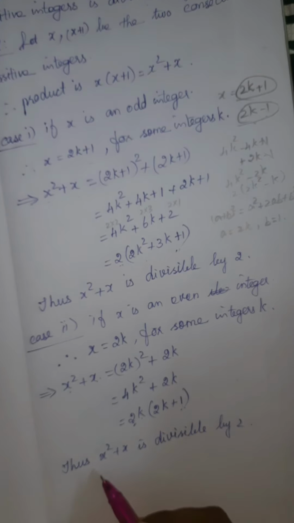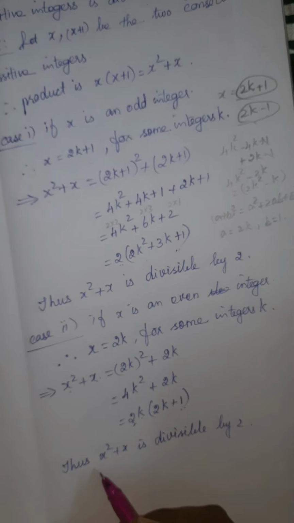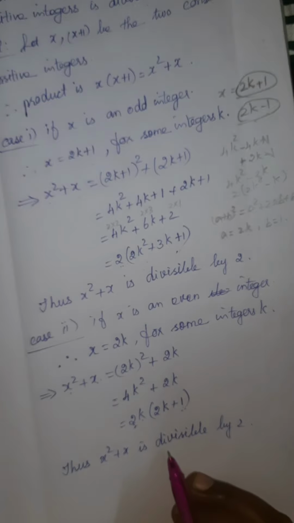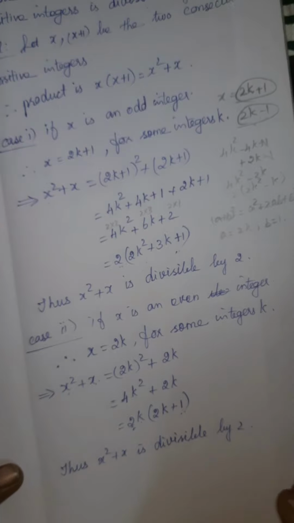If the first number is odd, we are getting the product is divisible by 2. If the first number is an even number, that also we are getting the product is divisible by 2. So in both the cases we got that answer. So we can conclude the answer.